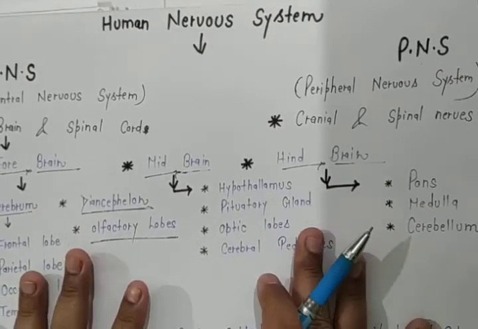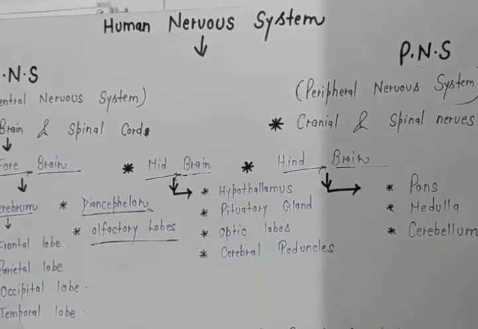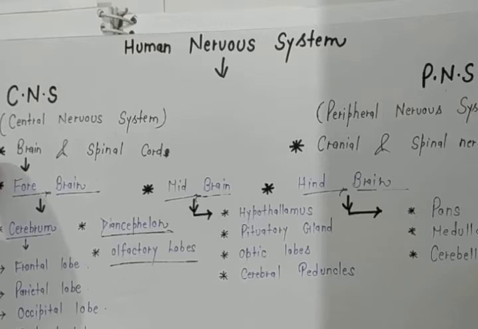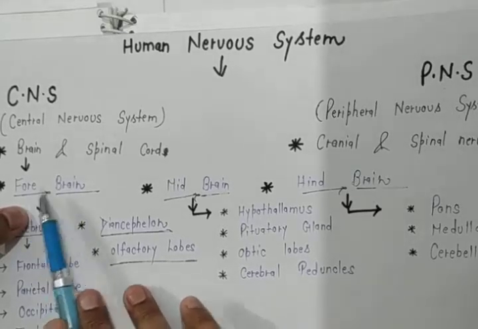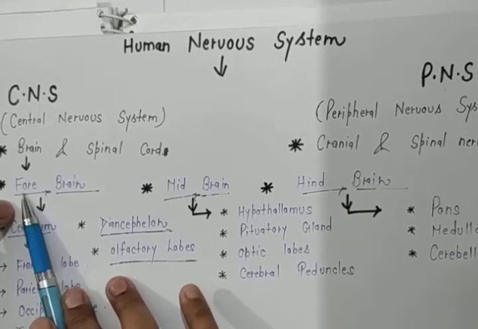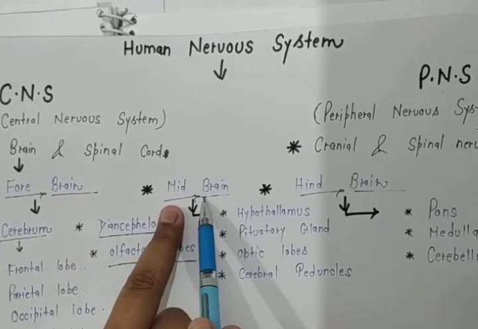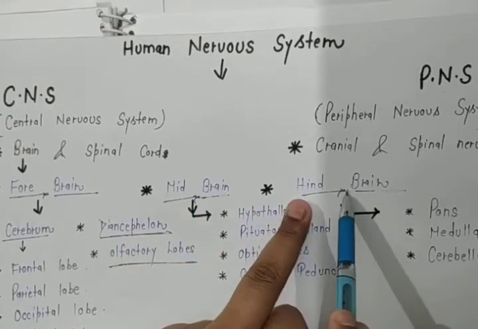That's why we will first discuss in the form of a table, then with the help of a diagram I will explain. Firstly, the brain contains mainly three parts. The first one is the forebrain; fore means front, the brain in front. The second is the midbrain, the central one. The third is the hindbrain.